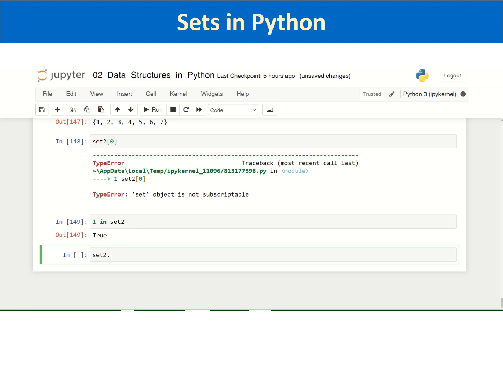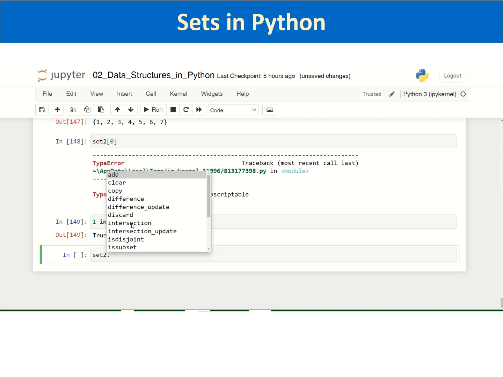If there are any functions, they should appear with tab completion. Yes, they are there. These are the set methods which are available: add, clear, copy, difference, update, discard, intersection, symmetric difference, union, etc.